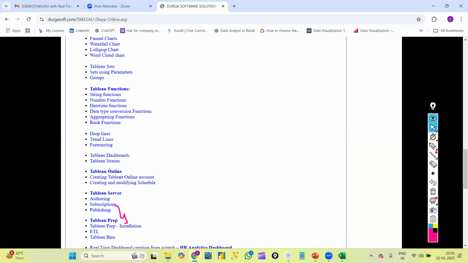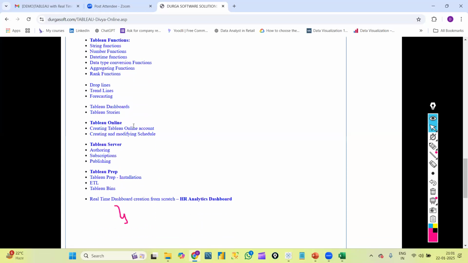Next, Tableau Online. How we are going to create a Tableau Online account, and by using it, how we are going to connect to Tableau Server, we will see. After connecting to Tableau Server, we will have something called scheduling and alerts. We have so many options: how to create subscriptions, publishing, and after publishing a dashboard to the Tableau Server, what options we have, what admin options we have, what we can do at the Tableau Server level. We will discuss in detail in this class.